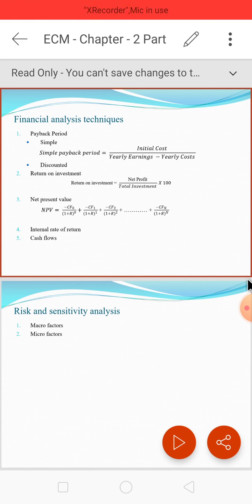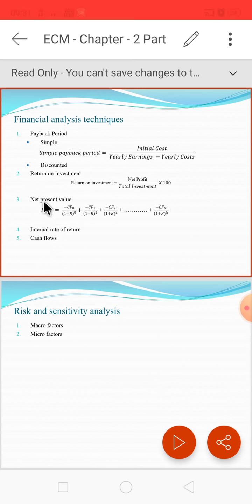It is the discount rate which equates the present value of future cash flows with the initial investment. So it is the value of R, the rate of return in the following equation. We are interested in finding R. At what R is the NPV equal to 0? That R is called the internal rate of return.